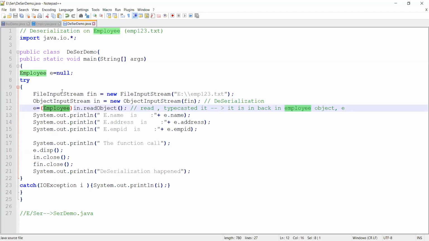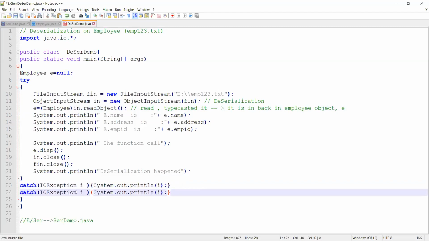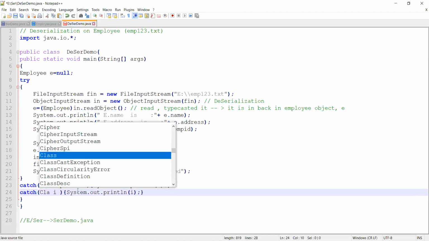Now, one thing you need to be careful about when you do deserialization is the exception which can happen. You can have an extra exception also over there. Class not found, just in case EMP123 is not found or this employee E is not found. You can have a class not found exception.